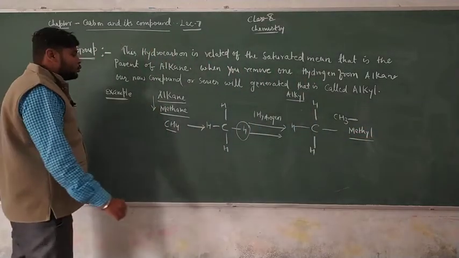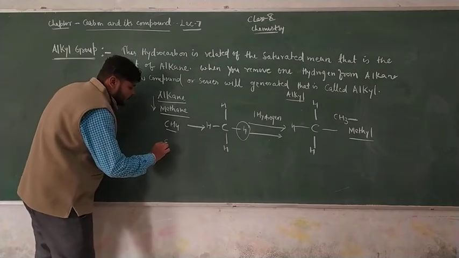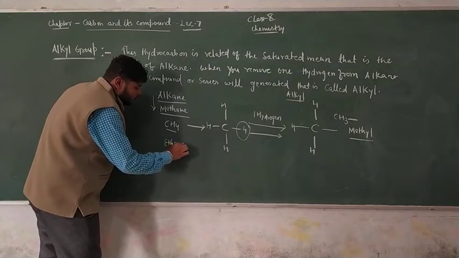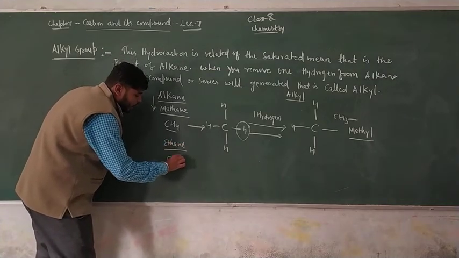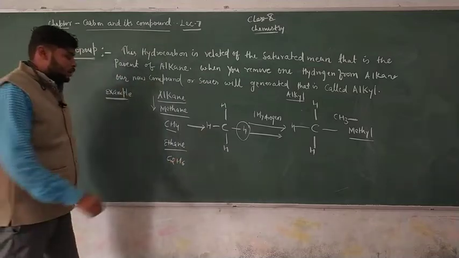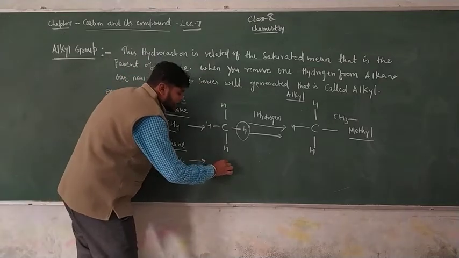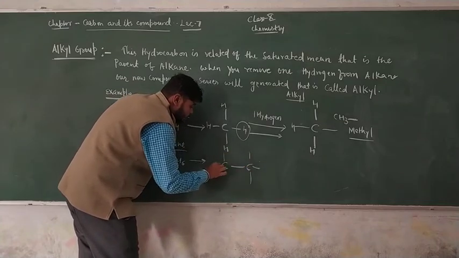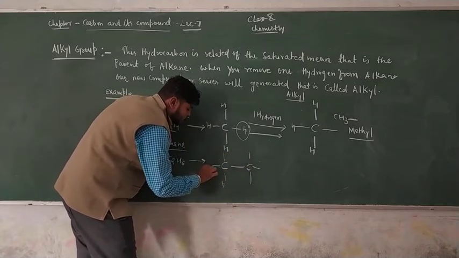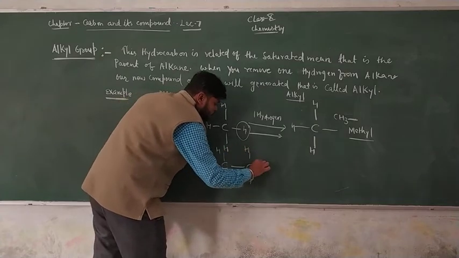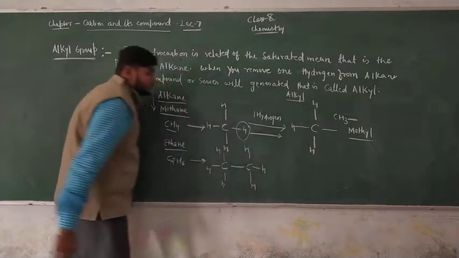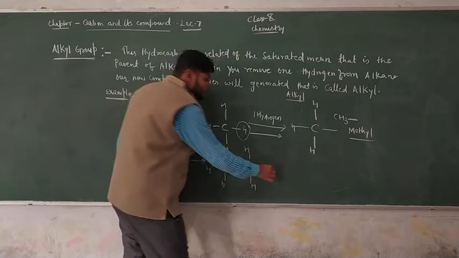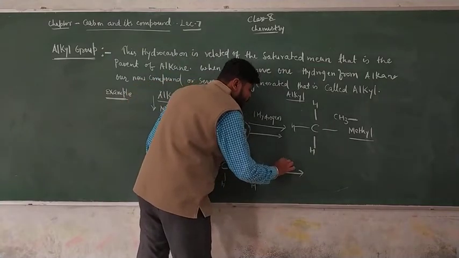Just like this, we also prepare ethane. The formula is C2H6. Again we draw in this representation, C dash, and this is hydrogen, hydrogen, hydrogen, and also hydrogen. You again have to remove one hydrogen from this.